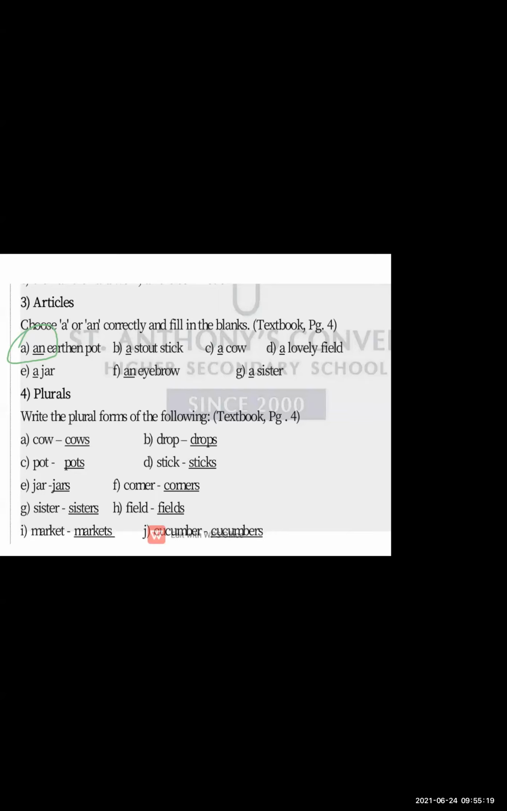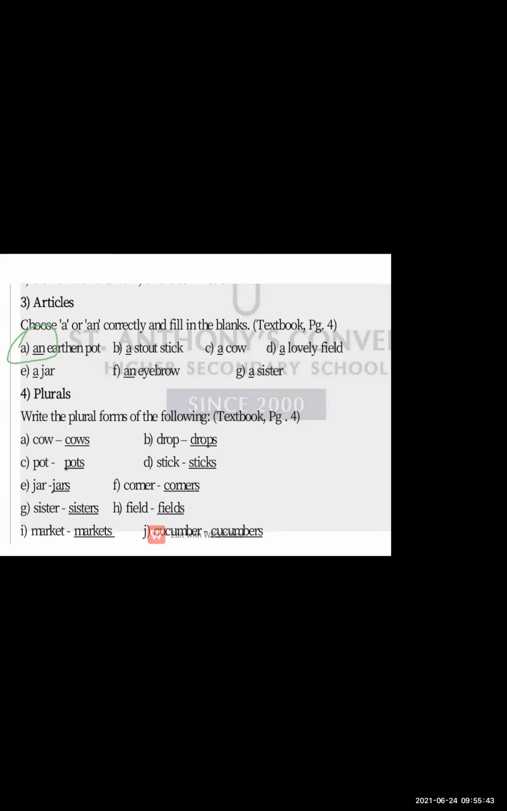An earthen pot. An eyebrow. An aeroplane. So an is used for the singular noun, and a is also used for the singular noun. But we use an just with vowel sound words, like earthen pot, like eyebrow, like aeroplane. These are the articles we have used.